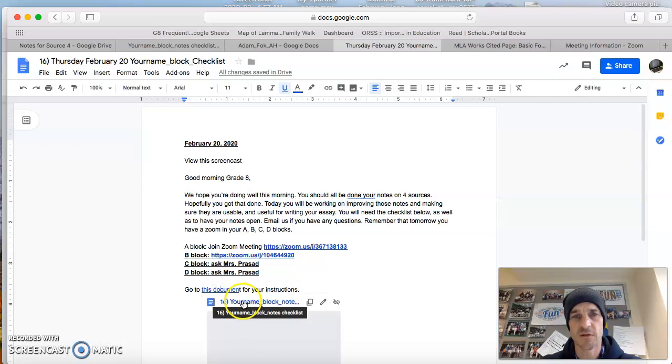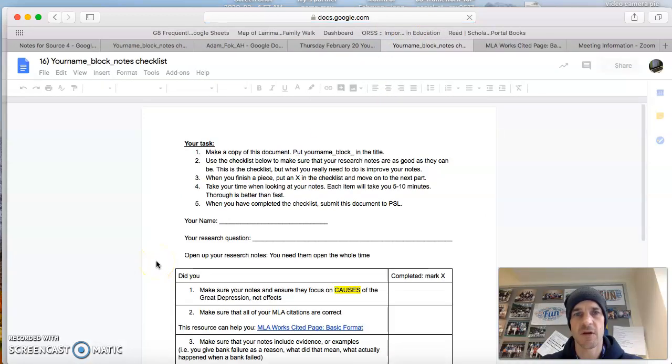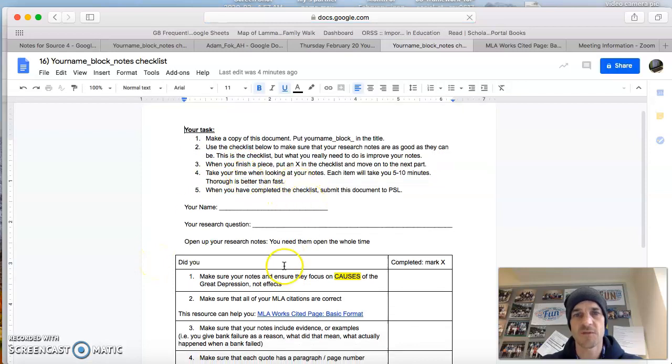So first thing you're going to do is go to this document, which is a checklist. I want you to go through this checklist, and each section should take you 5 to 10 minutes. There are instructions here. Make a copy of this, put your name and your block up here.